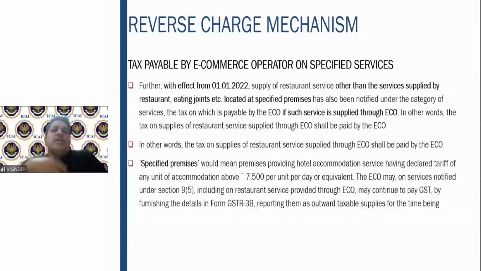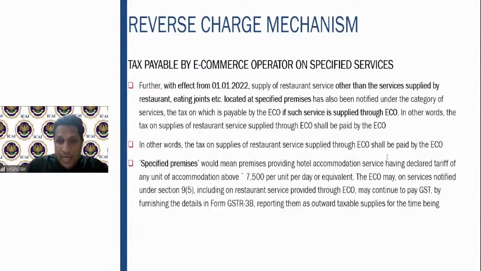So here what happens? Though my payment goes to Swiggy, Swiggy retains, assume, 20% of the total as its commission. It retains the commission and transfers the balance to the restaurant. And this balance includes the GST also. So therefore, the restaurant was obliged to pay the GST. So the restaurant used to pay the GST on this. This was the situation till 31st December 2021. Now the responsibility of discharging the GST has gone to the electronic commerce operator. So now the electronic commerce operator has to pay the GST in this particular situation.